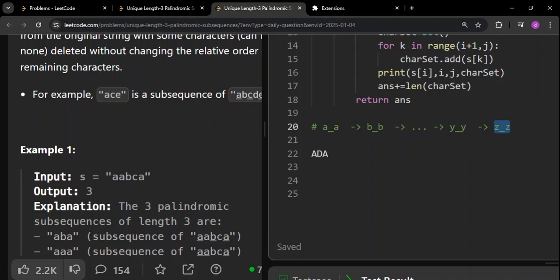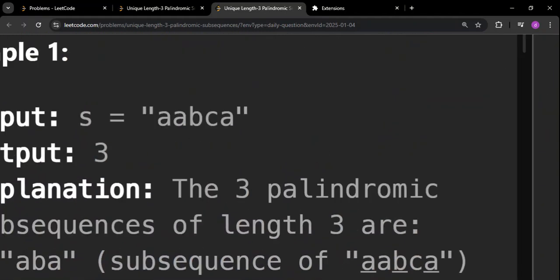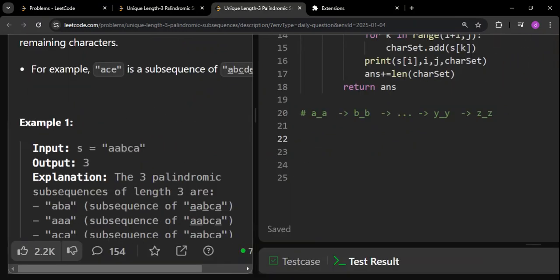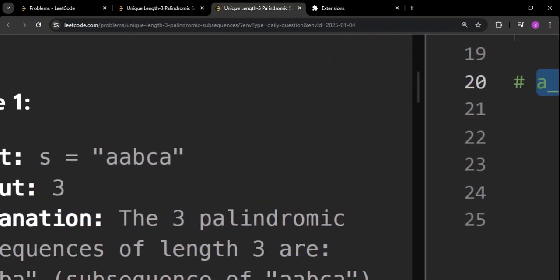So one thing is very clear: the first character and the last character are going to be the same. After knowing this, what should be our approach? The idea is going to be very simple. For example, see this example number one. Let us say I want the patterns which start with a and end with a. First of all, I should take the first a and the last a.